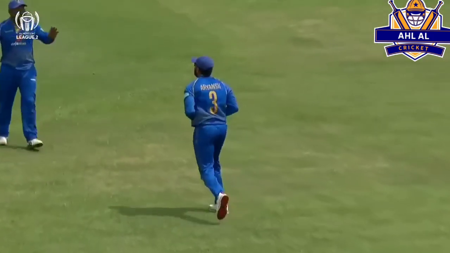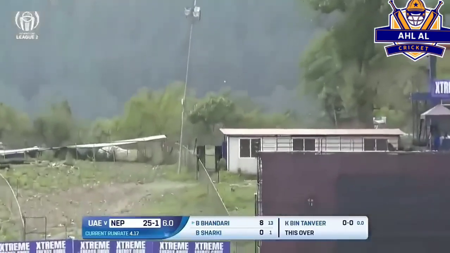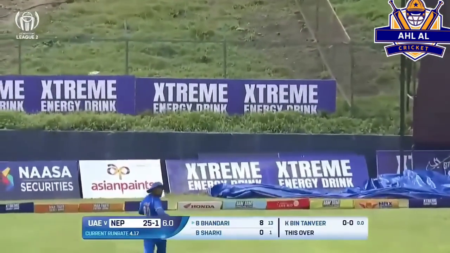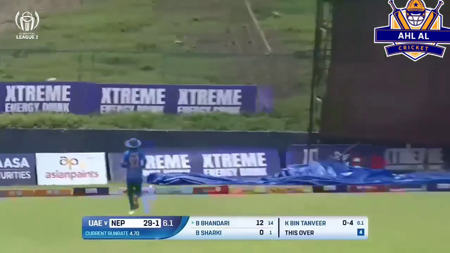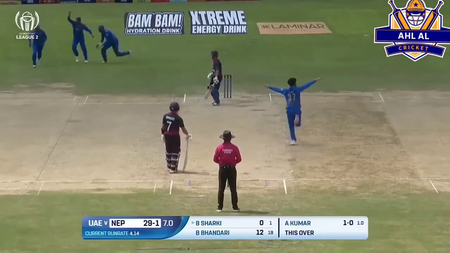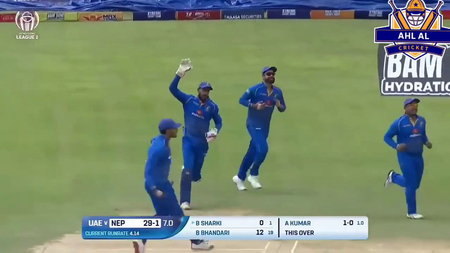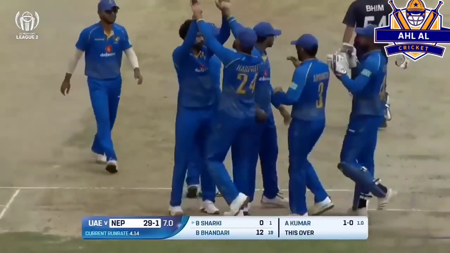Ajay Kumar with a strike, so he continues. That's well done by Binod Bhandari. Up and over. Has it gone the distance? Exquisite. It'll be 4 runs. Edged and taken. Ajay Kumar strikes for the second time in the game. He's unstoppable and Nepal are in trouble.